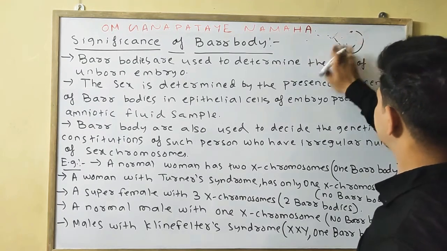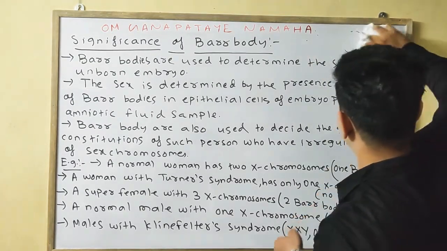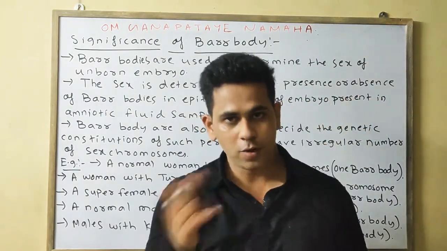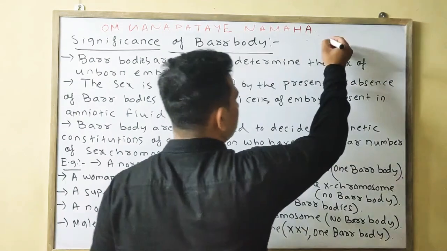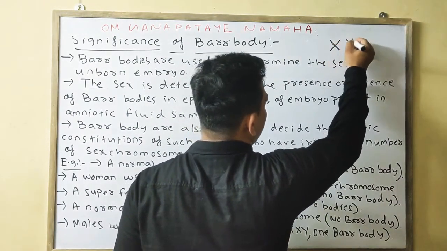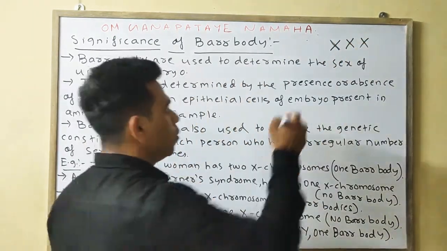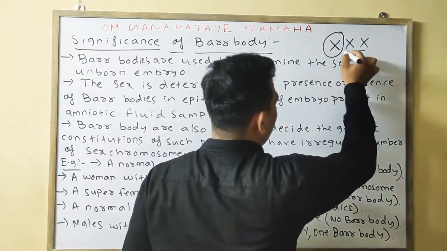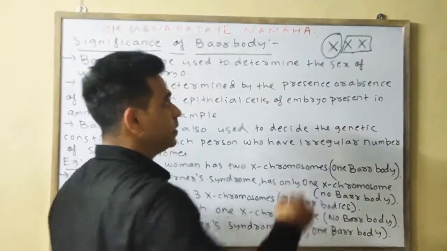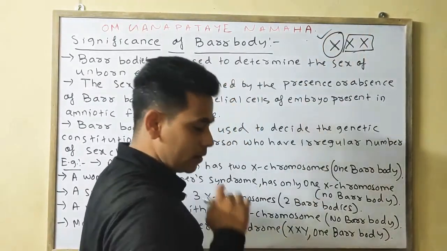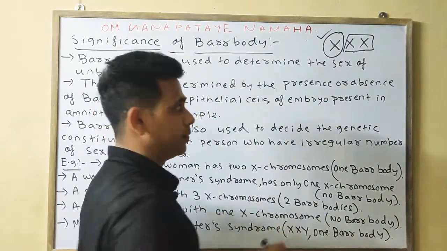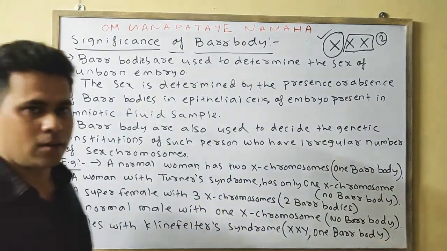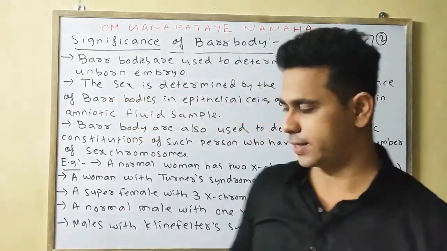Okay, next example is your super female. Super female consists of 3 X chromosomes. As we know, 1 X chromosome will get activated and the other 2 will get inactivated, means the number of Barr body is 2 in case of super female, mainly in case of Drosophila we found the example.